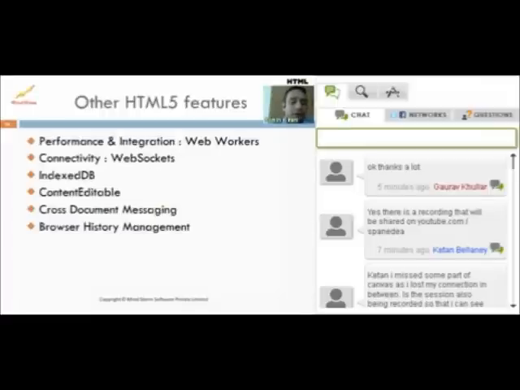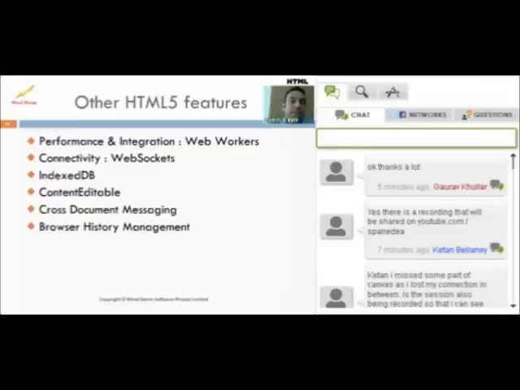Now, of course, we've seen so far, at a very high level, 4 to 5 different areas of HTML5. We've looked at Canvas, we looked at local storage. We'll see the examples of local storage and GPS or geolocation in a while, but we've looked at 4 to 5 such areas, but that's not the entire breadth of the HTML5 specification. You've got a lot of other features that I had mentioned earlier.